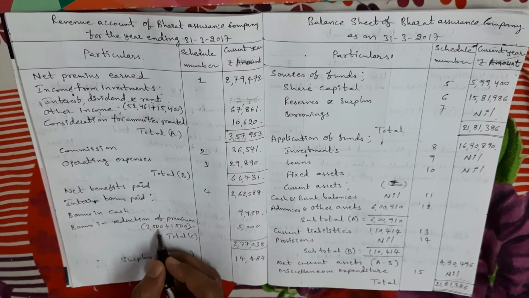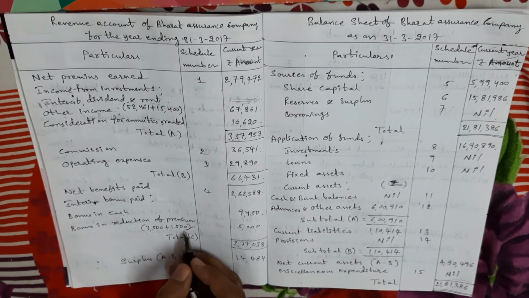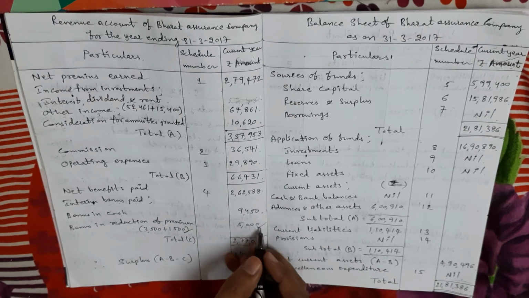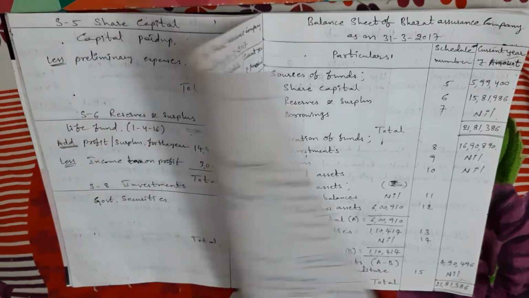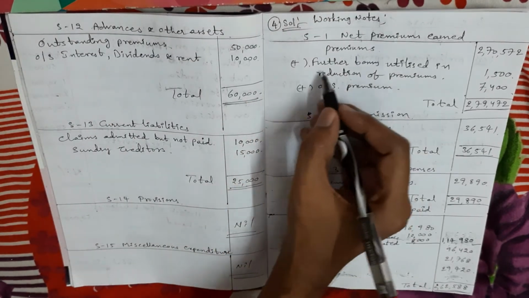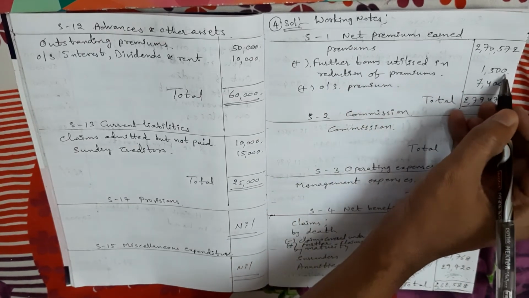Already 3,500 is given; in the adjustment 1,500 is given, so add 1,500. So in the outer column we take 5,000 rupees. Next, the second time, it comes in schedule number 1. We adjust to net premium earned. Here add further bonus utilized in reduction of premium 1,500 rupees.